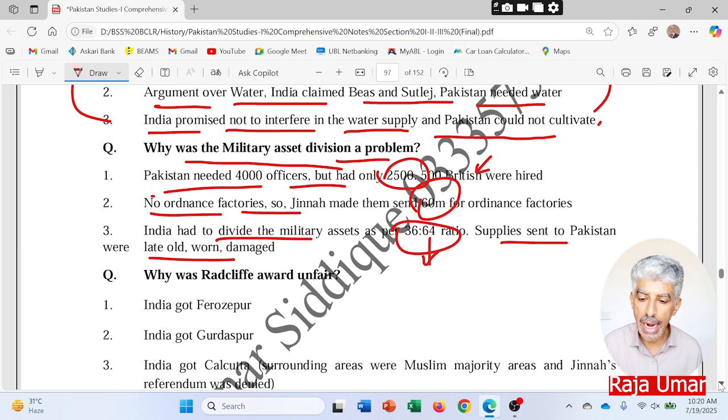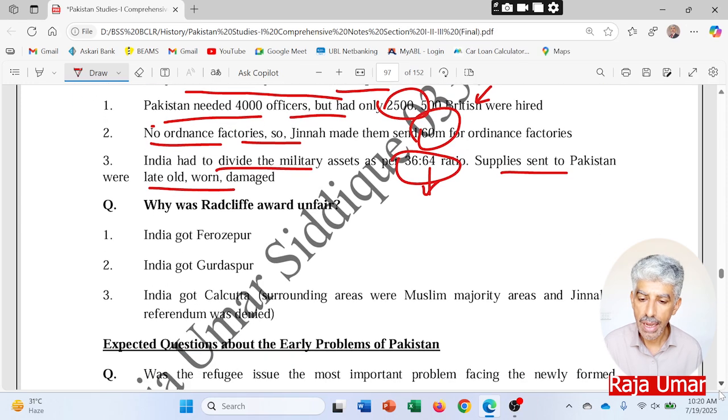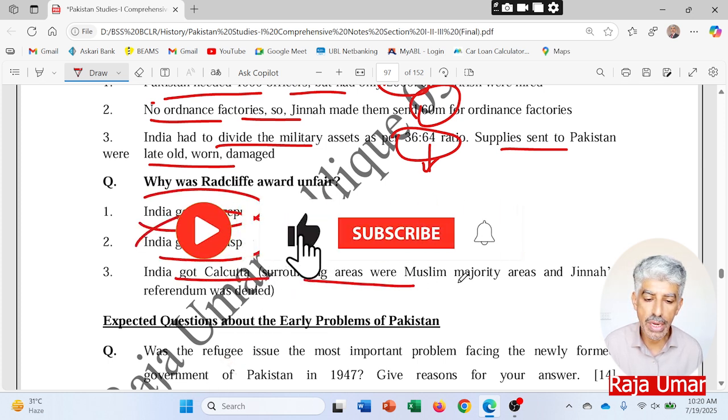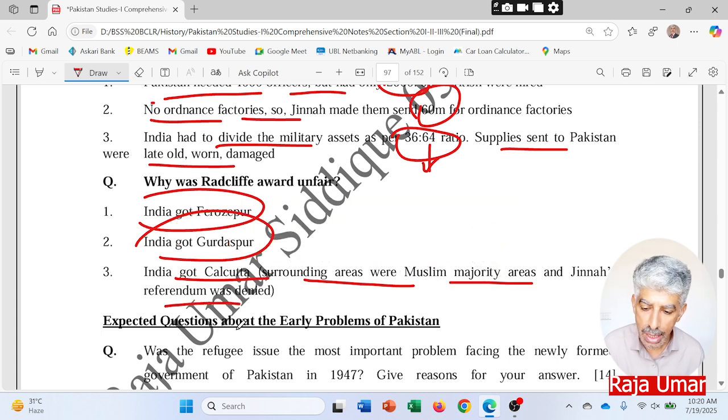Why was the Radcliffe Award unfair? India got Ferozpur, India got Gurdaspur, India got Calcutta. Surrounding areas were Muslim majority areas, and Jinnah's referendum was denied.